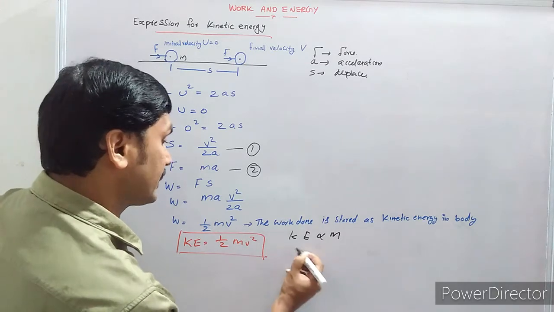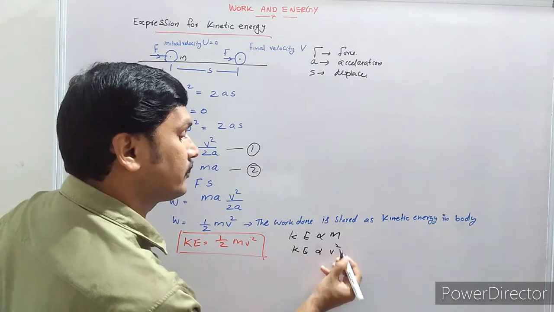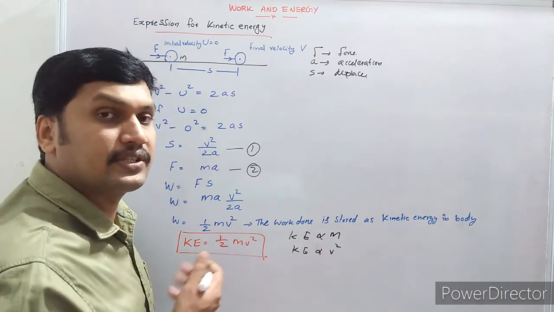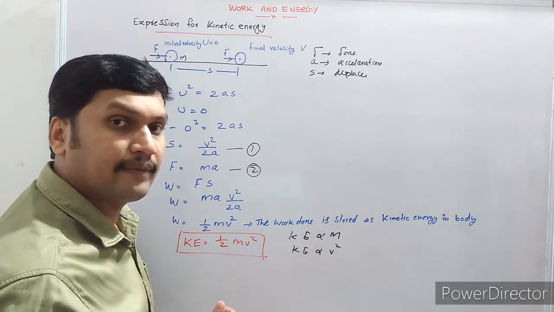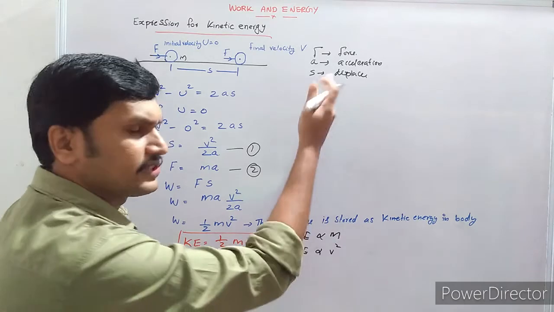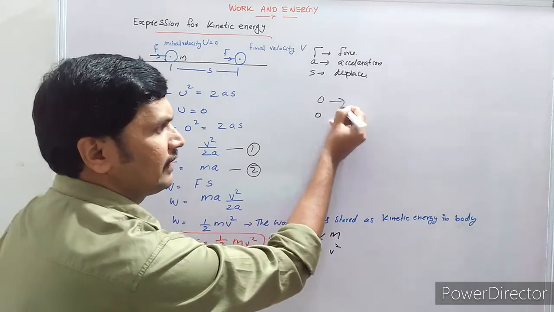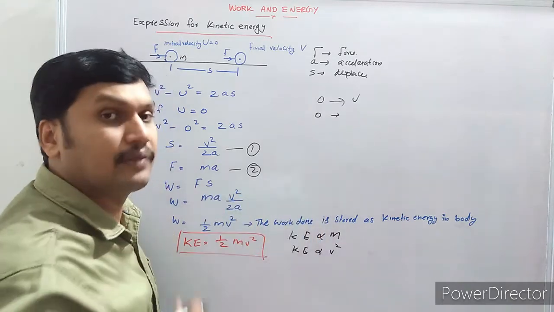The second thing is that kinetic energy is directly proportional to the square of velocity. Once velocity increases, kinetic energy also increases. For example, if you are comparing a bullet and a stone having the same mass, you know that the bullet has a very high velocity, and suppose the stone has a very small velocity.